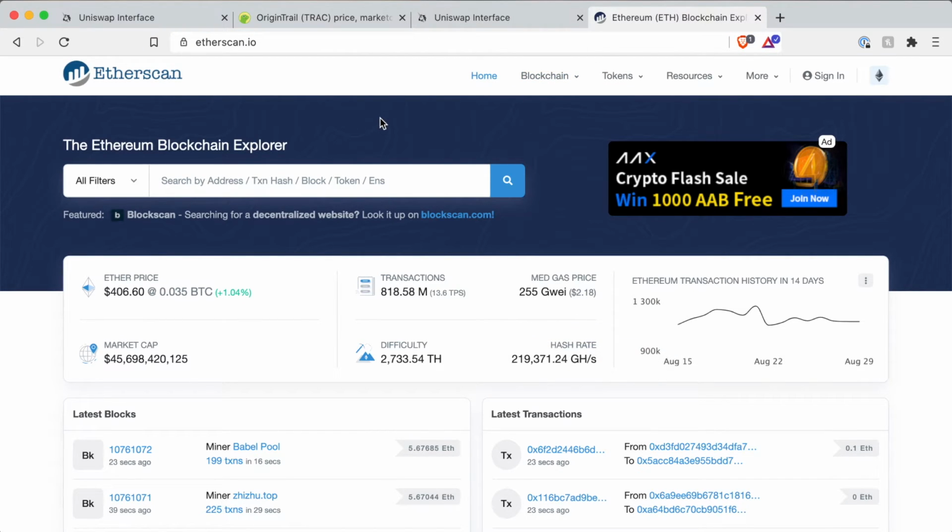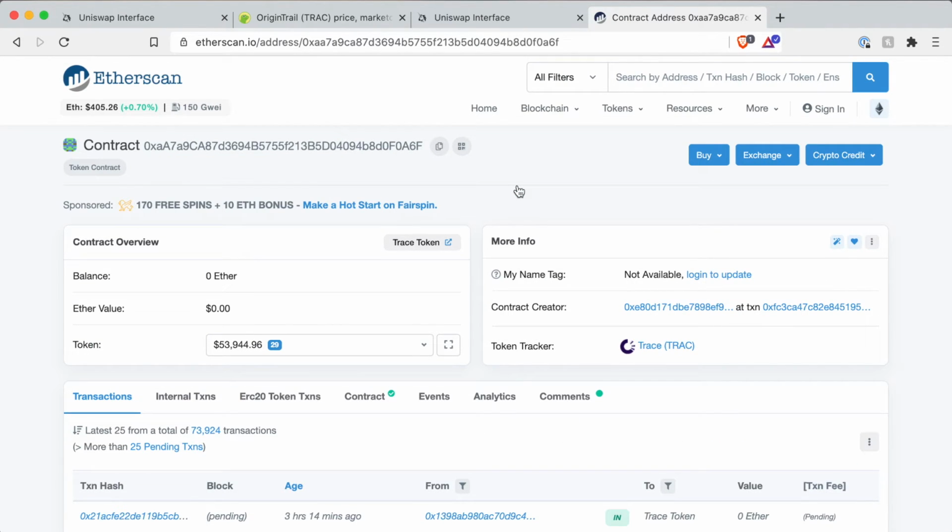This is also a very important website you should bookmark yourself, because here you can look up everything about tokens, your wallet address, other wallet addresses, transactions, etc. So this is basically the whole Ether blockchain. So we enter the contract address here, click search, and now you get taken to the contract of this token. The contract is basically the contract which makes sure that the tokens are exchanged at Uniswap. So it isn't showing the token, but it's only the contract. So to get to the token, you have to click here, Token Tracker.